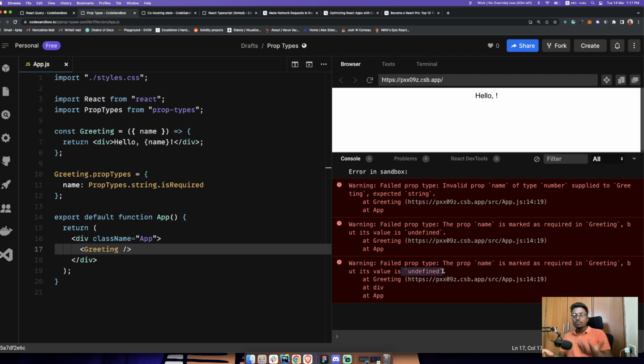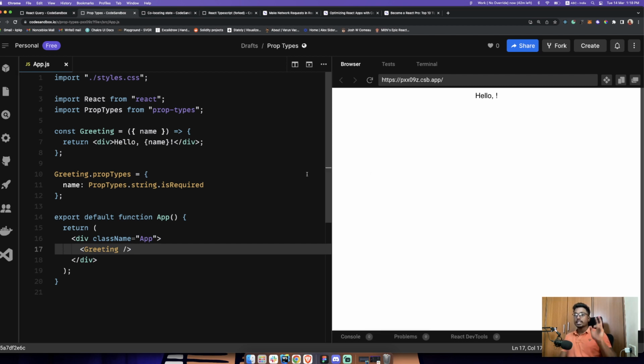The trade-off here is you can expect these prop validations, but the thing is it throws a warning. It's not an error, so that's the issue here. You might have to write some extra code to handle this as an error. So that's the second thing: if you don't know TypeScript, use PropTypes. Use it everywhere. Do not ignore it.